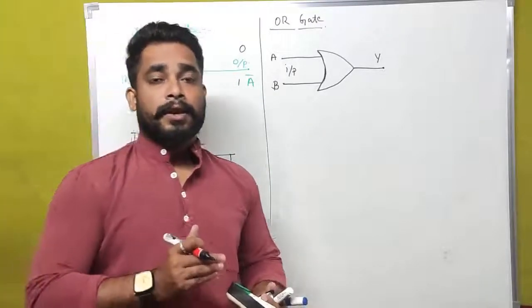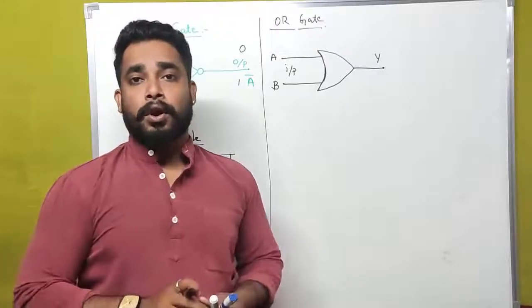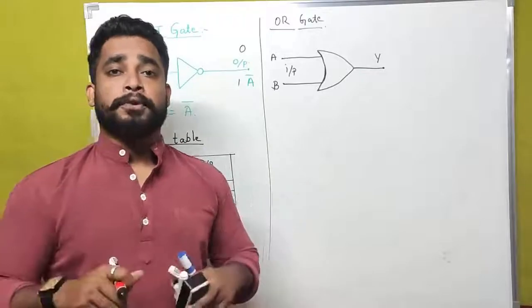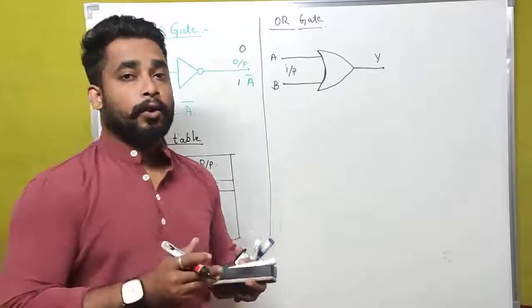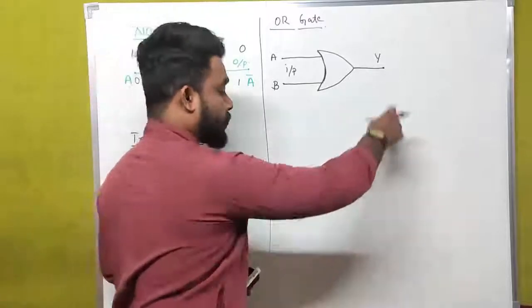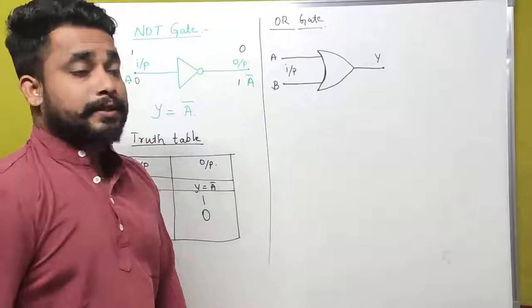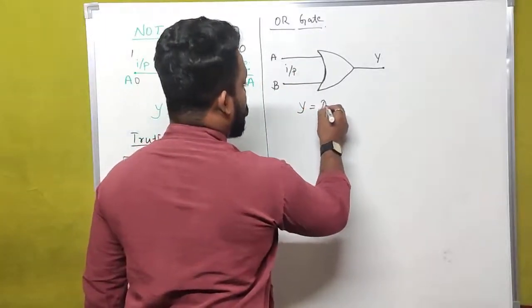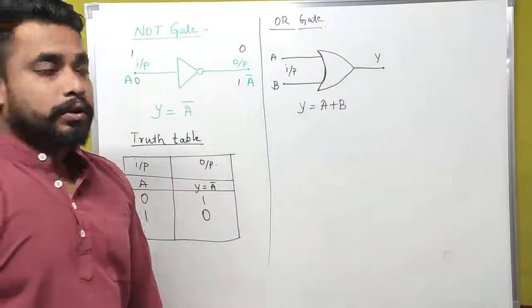While making a statement, we use the words low and high. What is the Boolean expression for this OR gate? That is y is equal to a plus b.